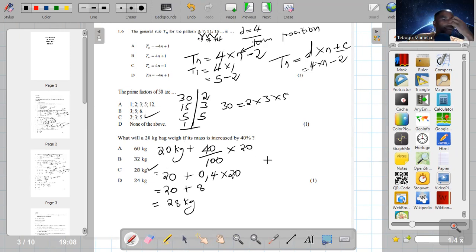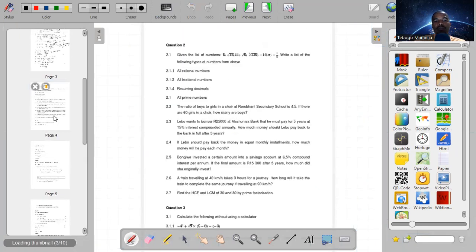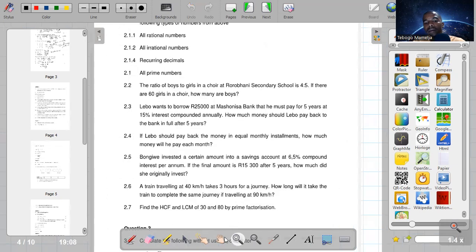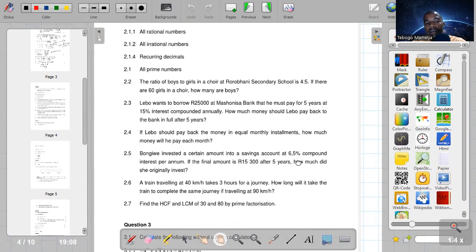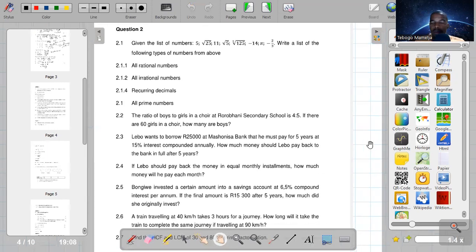So guys, we are done with page 1. Now we can go to, in fact, we are done with page 1 and 2. Now we can go to page 3. Then let me start by zooming. Then scroll down. Question 2.